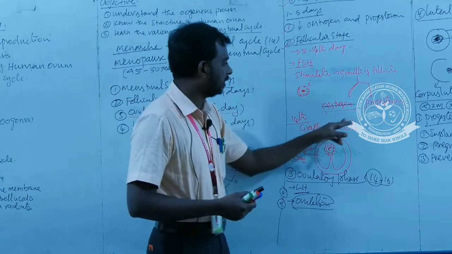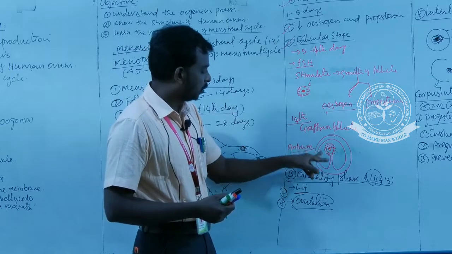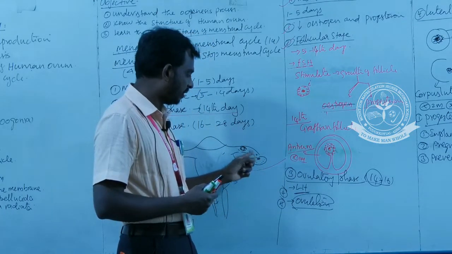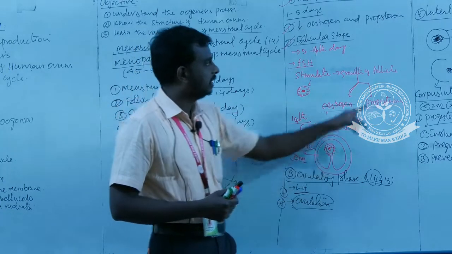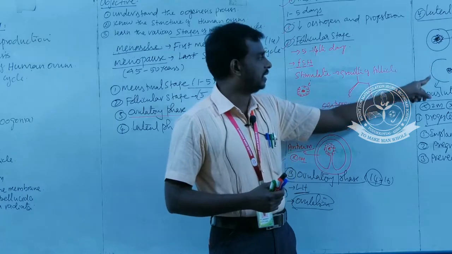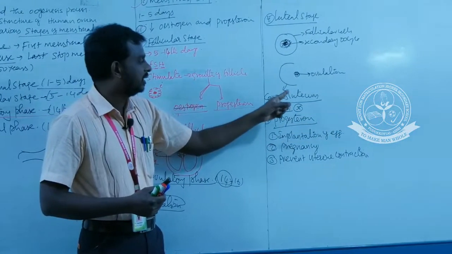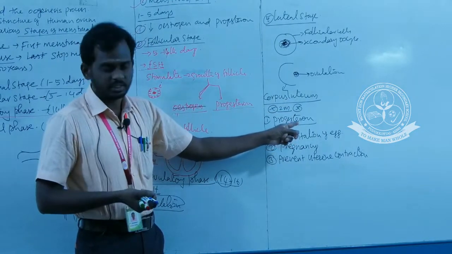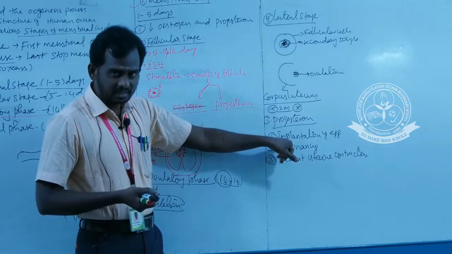And next, during the 14th day of this cycle, ovulation will occur. Ovulation is nothing but the process of release of the secondary oocyte from the ovary. After the completion of ovulation, the empty follicles are transformed into what? Corpus luteum. Another important 2-mark question. This corpus luteum secretes less estrogen and more progesterone. This progesterone is essential for implantation of the egg.